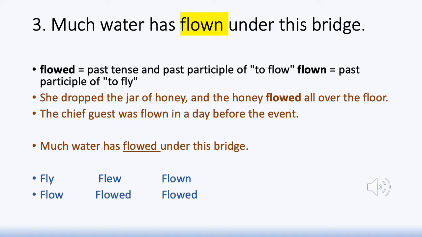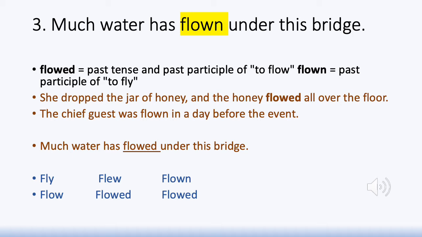The next sentence is one that appeared in a question paper some years back, in a grammar and phonetics question paper of an exam conducted by the University of Calicut. So the sentence goes like this: much water has flown under this bridge. Again, it sounds perfectly okay. We also get the sense of water flowing under a bridge.